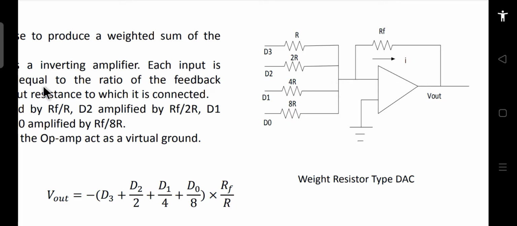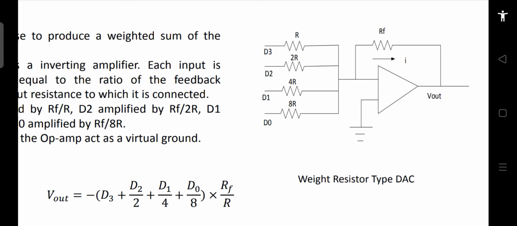Here we use an op-amp in the inverting mode. This is the negative input terminal of the op-amp, and this is the positive terminal. The positive input is grounded, whereas the negative input is connected to four resistances with different values. If this is your R, then this one will be twice this resistance, and this one is twice the previous one, and this one is twice that. So the weights are increasing, which is why it is called weighted resistor type.